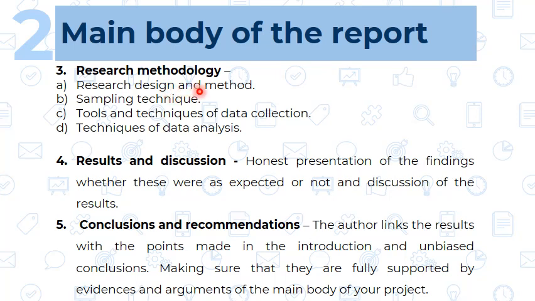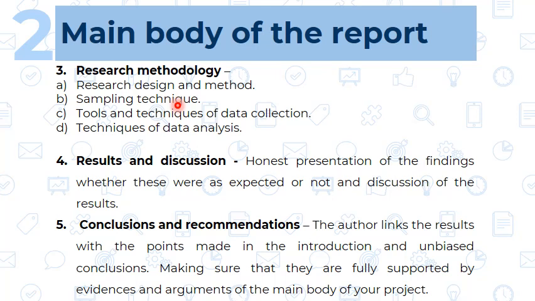Then the fourth chapter of the main body of the report is called the result and discussion, and fifth is the conclusion. So don't get confused between the result and conclusion. Here we are going to just test the hypothesis, and we are going to check whether it is matching with our experimental results or not. And after that, based on the result and the experimental things, we are going to make some kind of interpretation, that is called the conclusion.